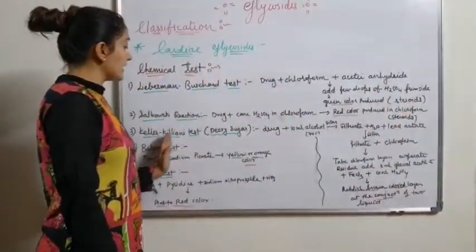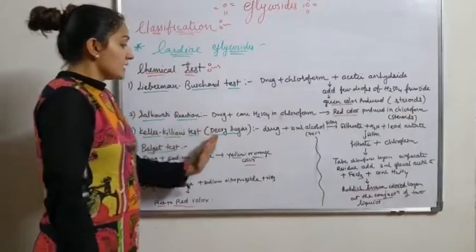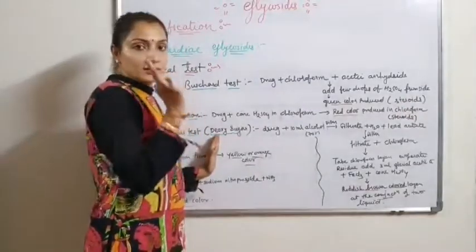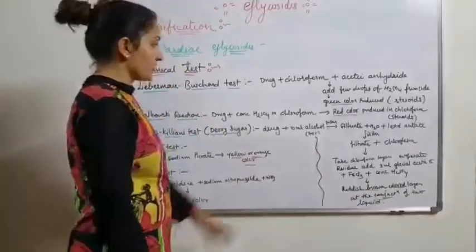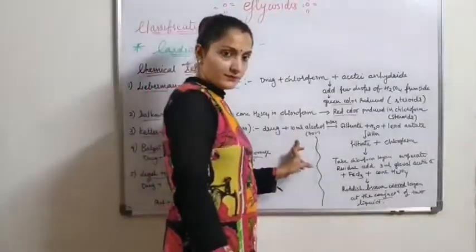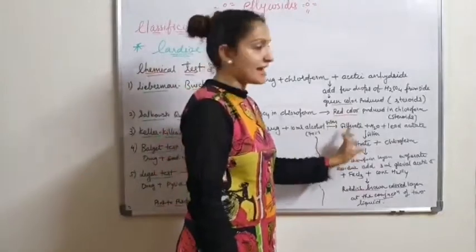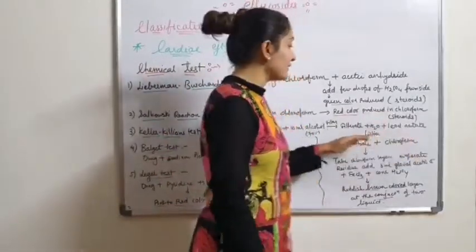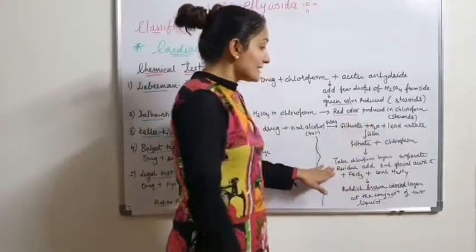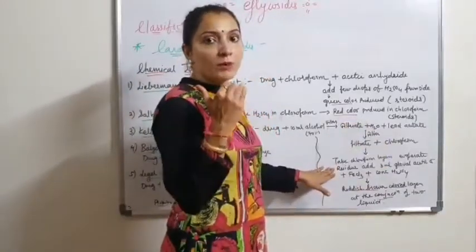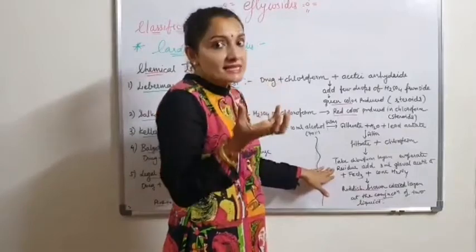Third test, Keller-Kiliani test. Keller-Kiliani test is only for deoxy sugar. If present, then it gives a positive test. Drug plus alcohol, then filter, take the filtrate, add water and lead acetate, then further filter, take the filtrate, add chloroform, take the chloroform layer, evaporate it, then we get the residue.